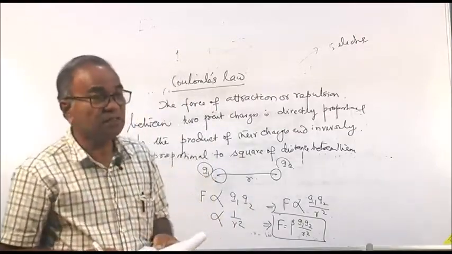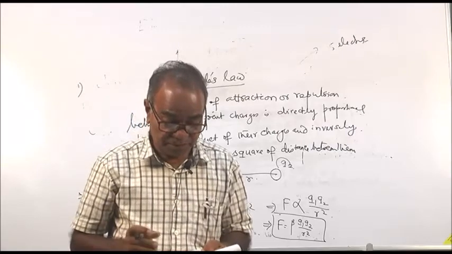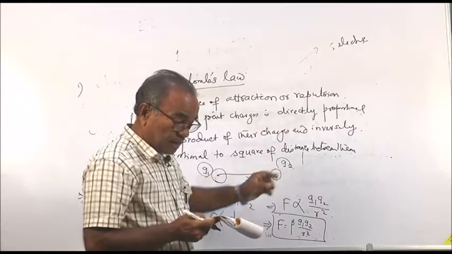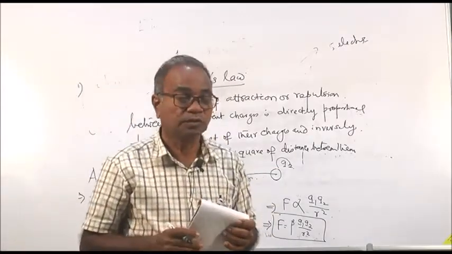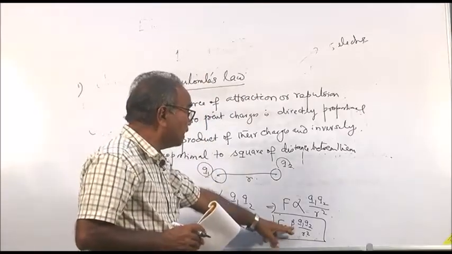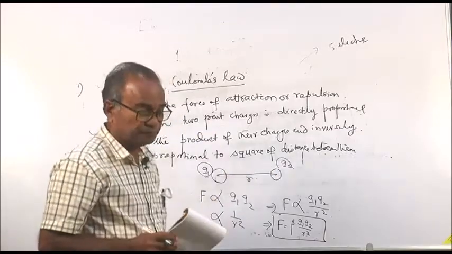Beta is called the constant of proportionality, which depends on the nature of the medium in which the two charges are located, and also on the unit chosen.